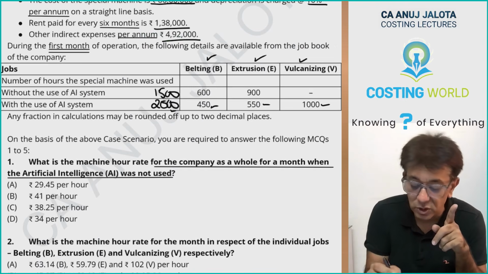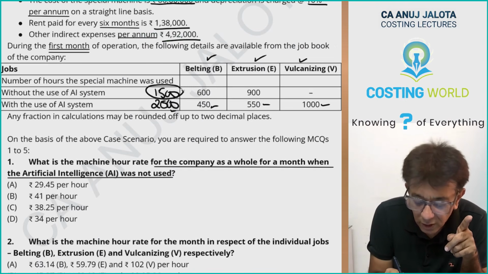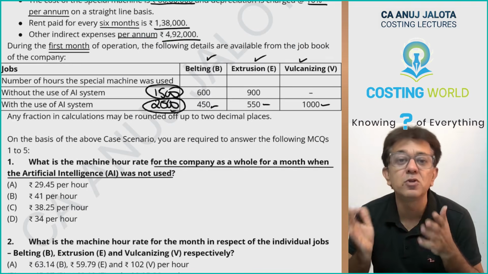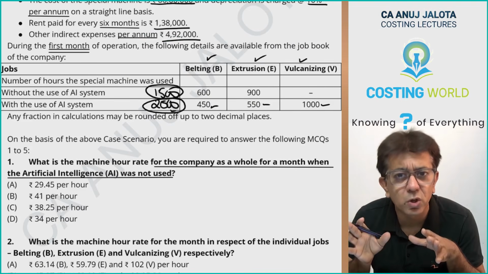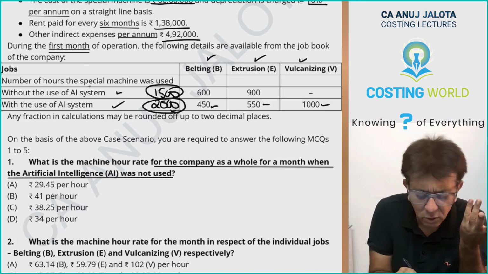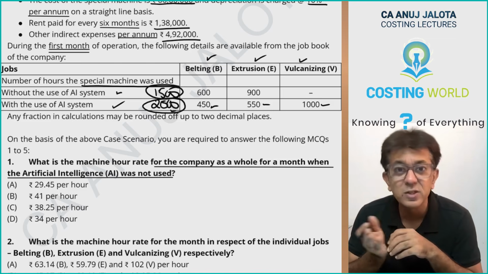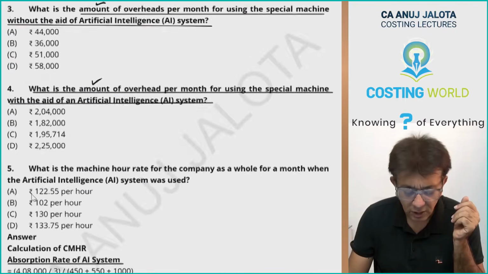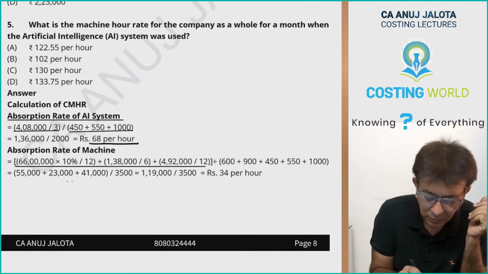Please do remember, special machine was used over here also. Machine is always used, whether AI system is used or not, that's a different thing. So machine was over here also. Those guys have given no heading, that is, special machine was used. That's it. So therefore, we total up the expenses.